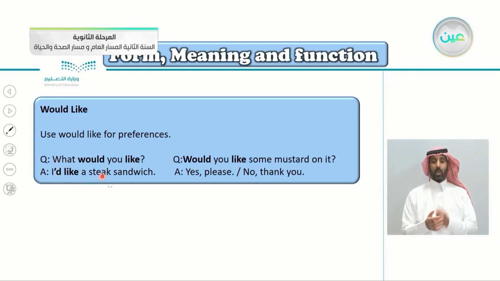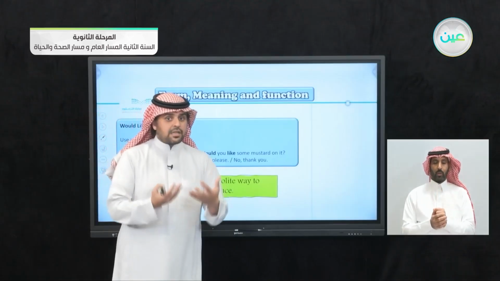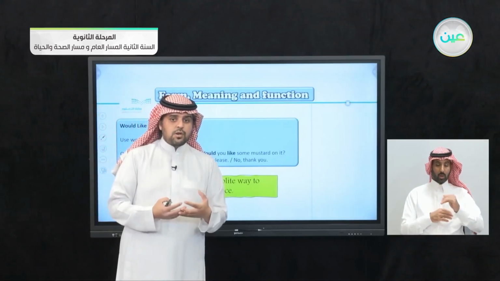I'd like a steak sandwich. What would you like? I'd like. Of course, this is short for would here, the apostrophe D. I'd like a steak sandwich. Would you like some mustard on it? Yes, please. Or you can say, no, thank you. We use would like as a polite way to state a choice or preference. So would like is a polite way to tell someone what you choose.